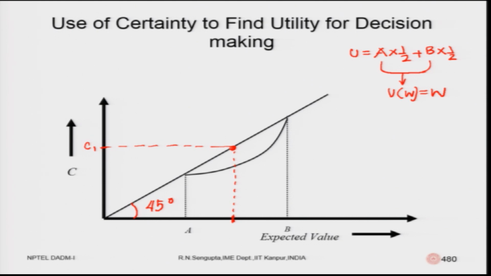If I want my certainty value to be low, it will be C1 minus delta. So, if I go along this x axis, it is some C minus delta.